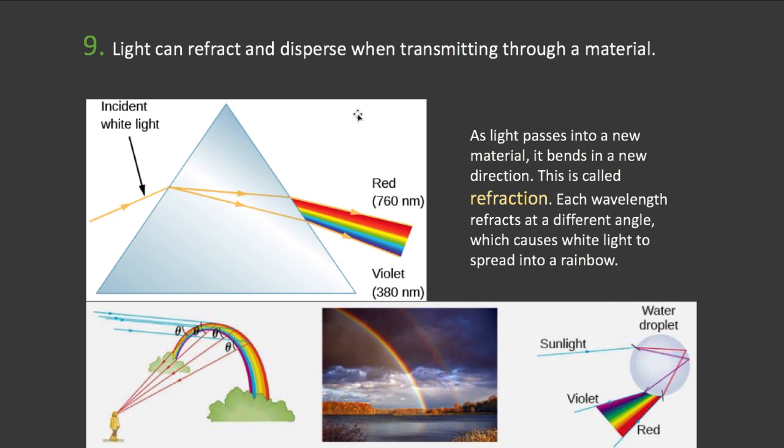And the fact that light can be spread into its component colors means that it can be analyzed color by color, wavelength by wavelength. And so these principles here are essential to analyzing the light that we get from stars. The fact that you can spread a beam of light into its component colors is absolutely essential.